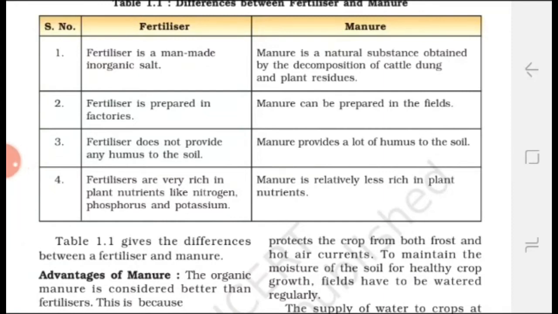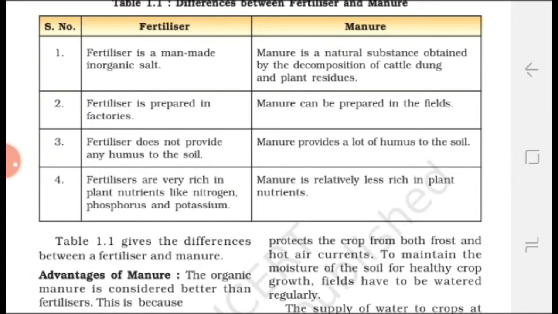Let us see the difference between fertilizers and manures. It is very important, and this question always comes in the exam. So, fertilizers: it is a chemical substance and it is prepared in factories. It doesn't contain any humus. It is rich in specific nutrients, so it is required in very small quantities, and it causes water pollution.